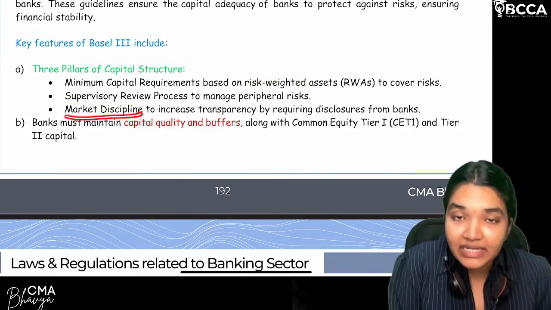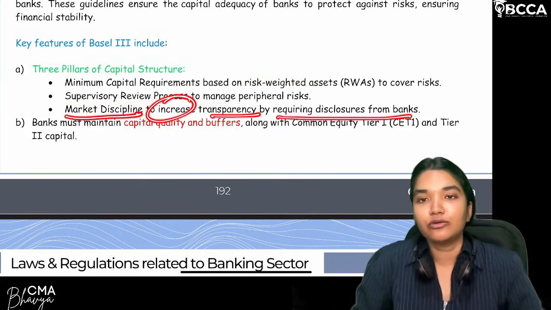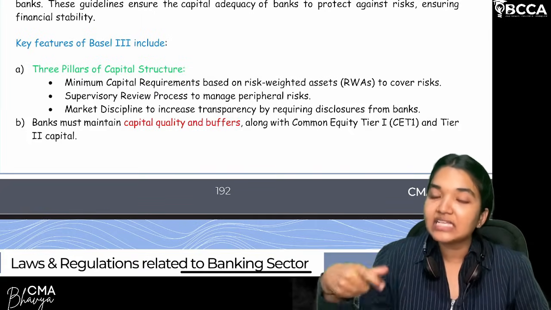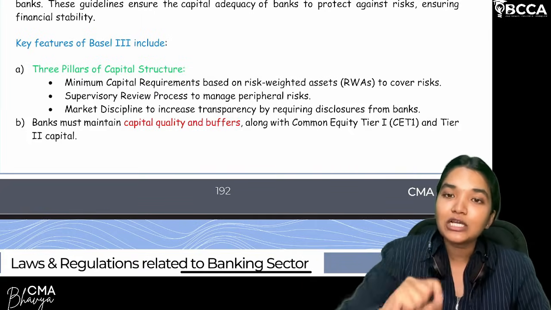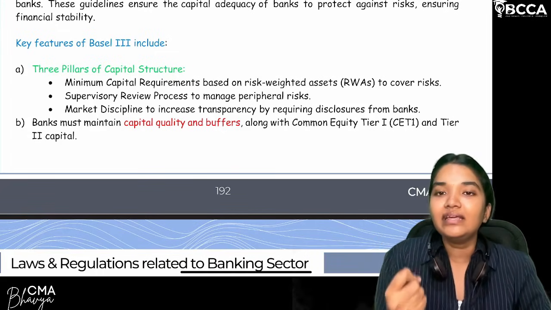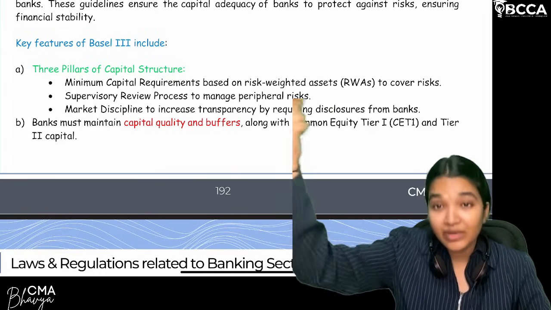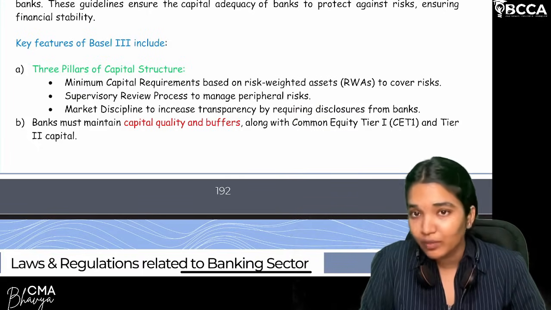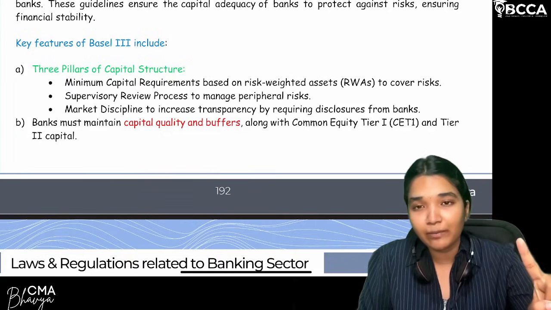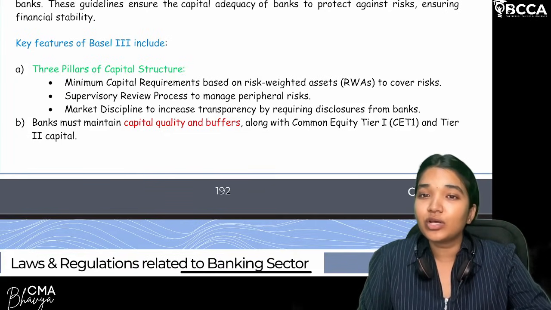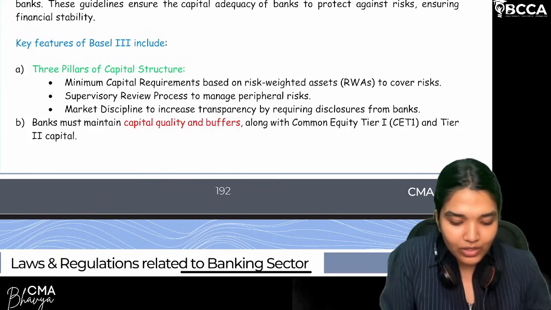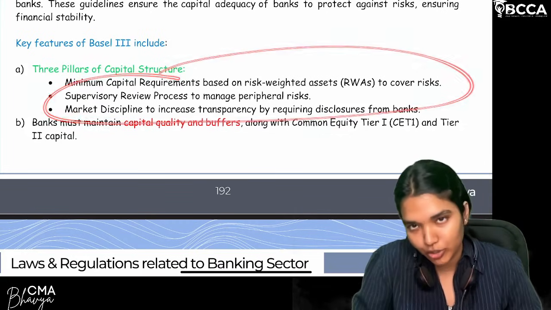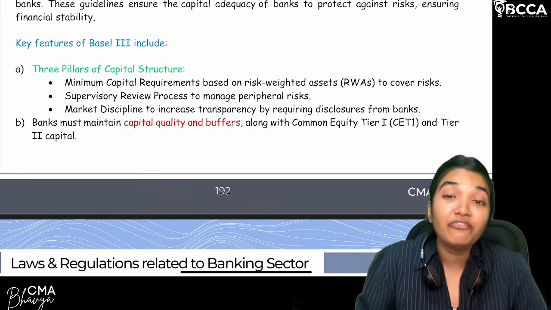Next, market discipline to increase transparency by requiring disclosures. So if the bank is in a tough situation, or if the bank does not have enough capital, or if the bank has a lot of non-performing assets, it is better to disclose it transparently rather than hiding the fact, and then you are indirectly harming the depositors who have a trust in the bank. Yes or no? So that transparent disclosure is one of the pillars. So three pillars: one is to maintain minimum capital, supervisory review of any other risks which are there, you are able to manage that, and the third will be your market discipline to increase transparency. So these are the three pillars of capital structure which have to be followed by the bank.